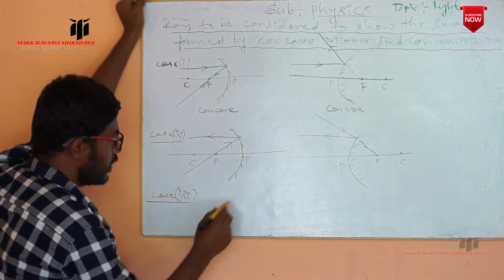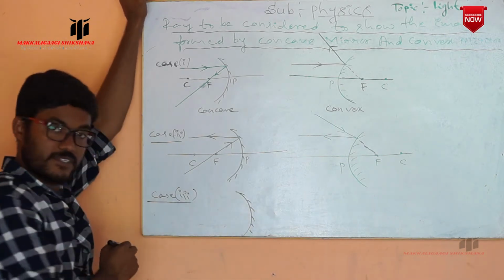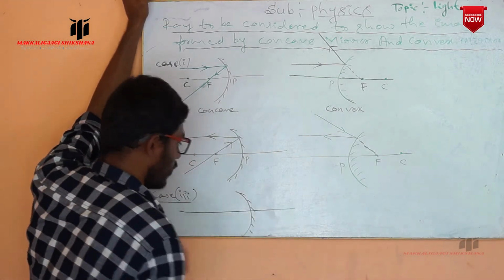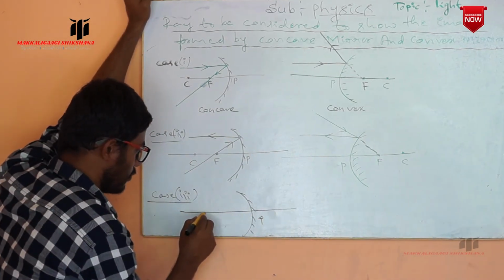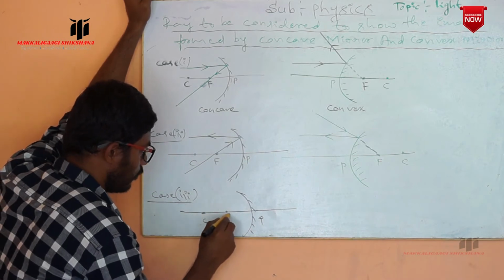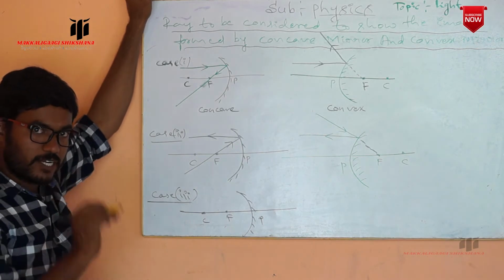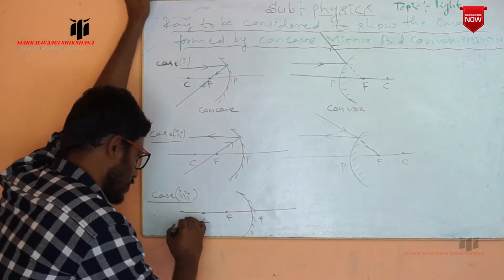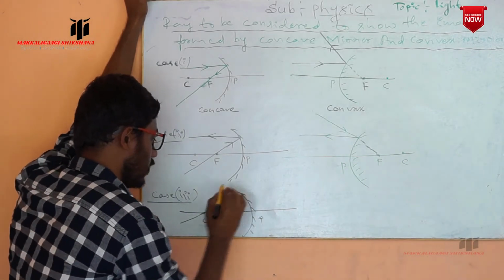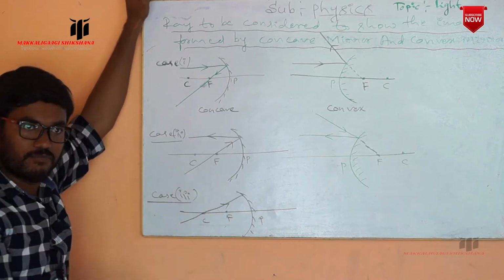Now again consider a concave mirror. The outer surface is silvered, and we can take the principal axis, the pole, the center of curvature and the focus. Now suppose the ray is coming from the center of curvature and is incident on the reflecting surface.